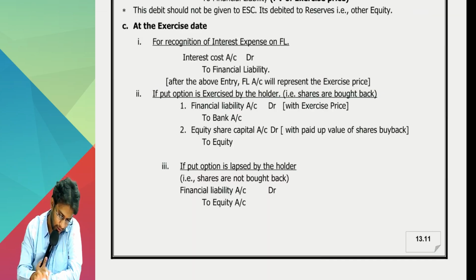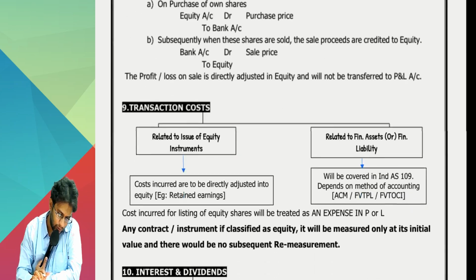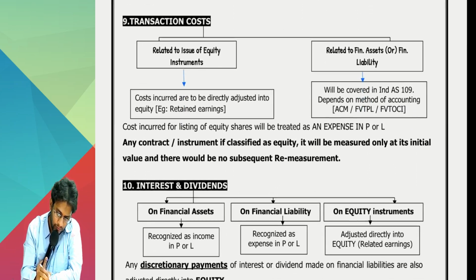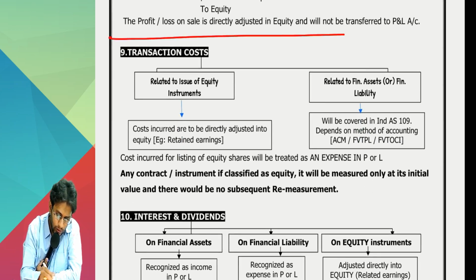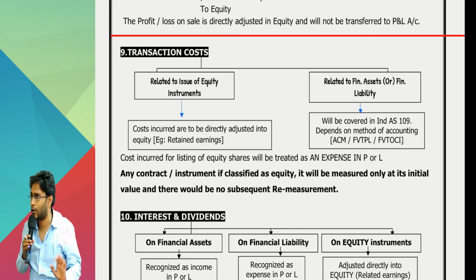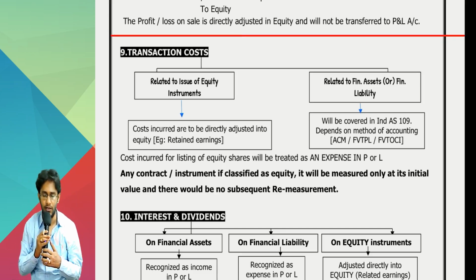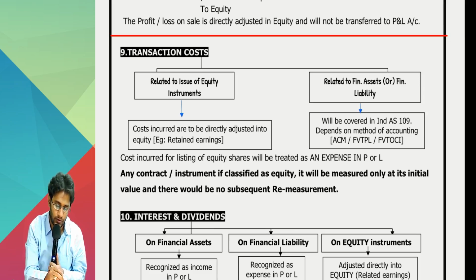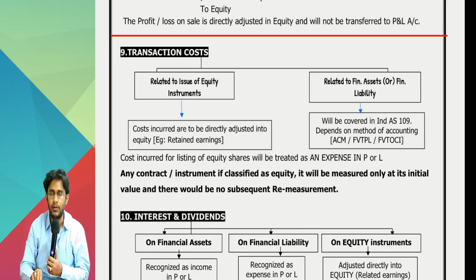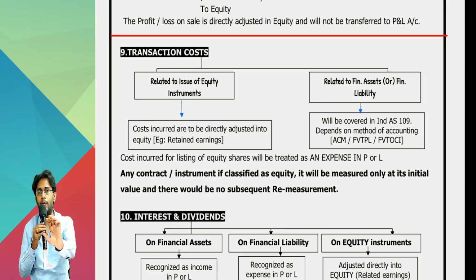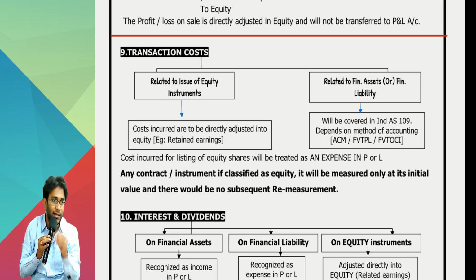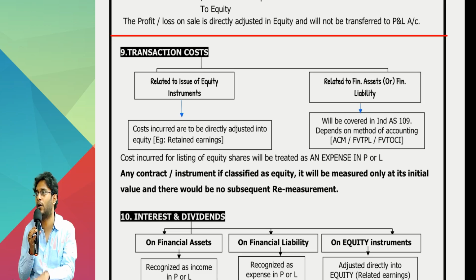Okay guys, with this, these points are over. Now let's come to a few more aspects. Quickly we'll finish up. Sir, up to here the dry theory part is over. From here onwards is the accounting part. Now he's teaching us how to account for transaction cost. Transaction cost means, suppose you are buying shares in the stock market. When you are buying shares on an exchange, you have to pay some brokerage, STT tax and all. Incidental expenses whatever are there are called transaction cost. Similarly, when you sell shares also, you have to incur transaction cost.